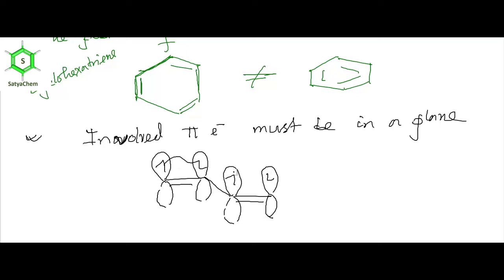So this is a double bond and this is a double bond. Now the involved orbitals: these two p orbitals, I am coloring them red. Okay, these two p orbitals are involved in resonance and they are in plane.